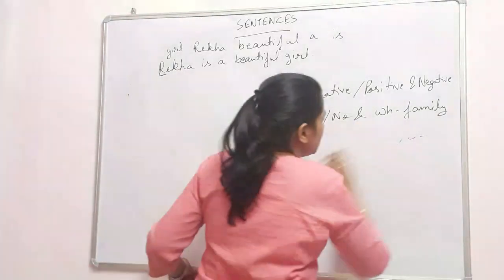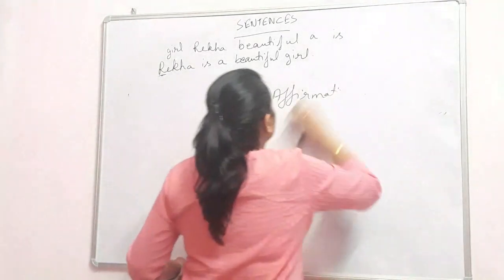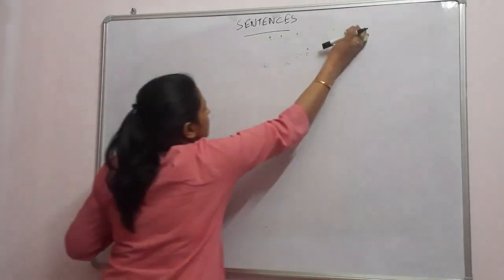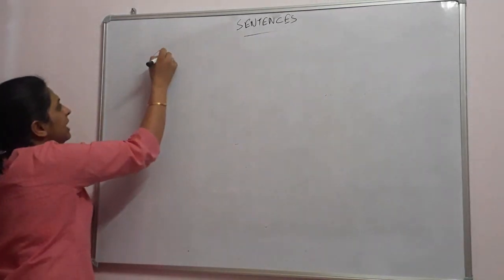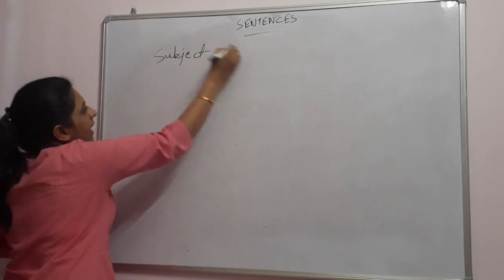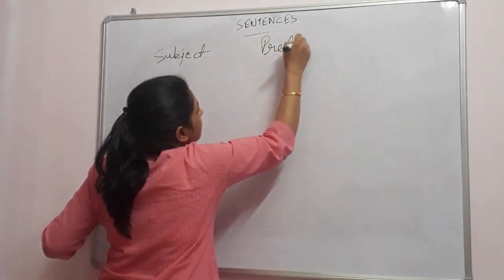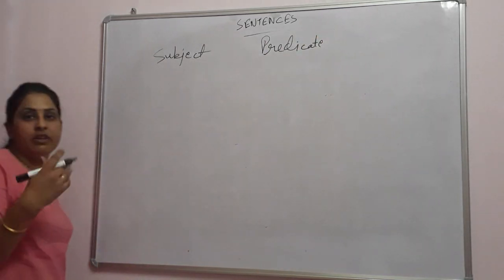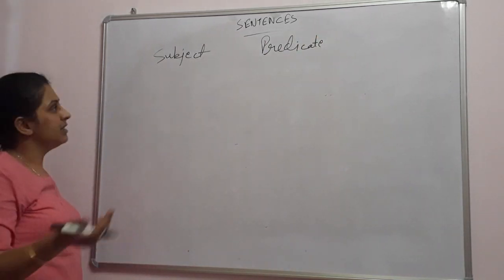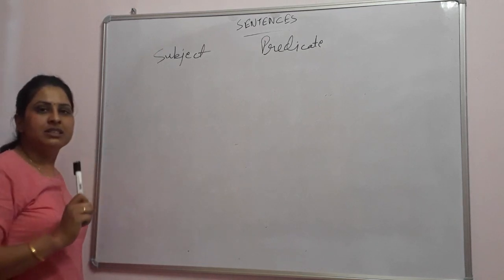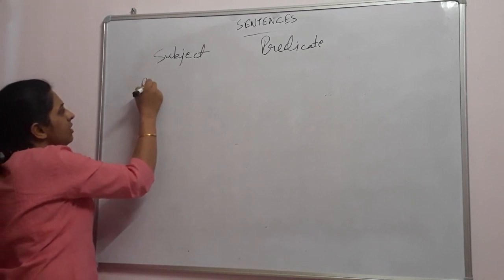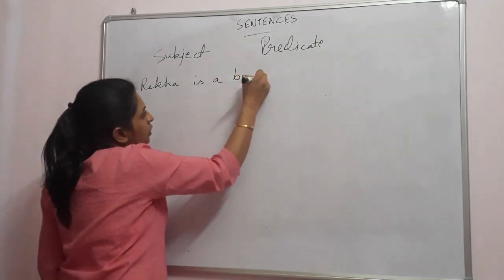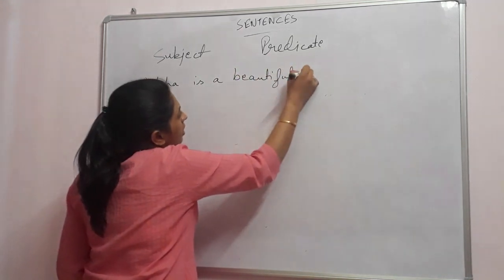Now let's come to the next one, and that is subject and predicate that we will study in sentences. Now in a sentence, we have another classification, that is subject and predicate. Let's take our first example, that was Rekha is a beautiful girl.